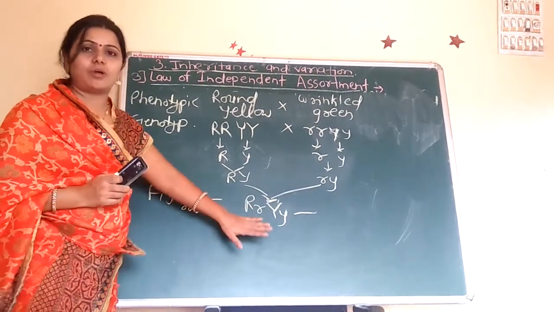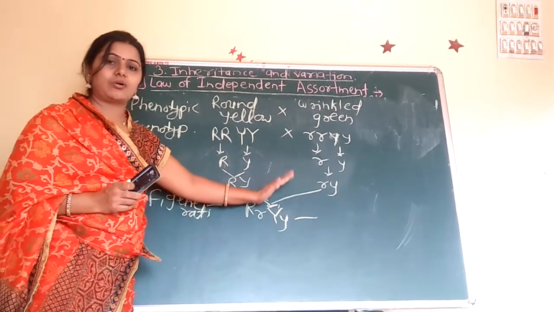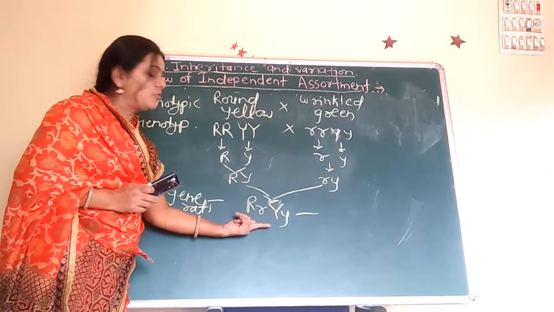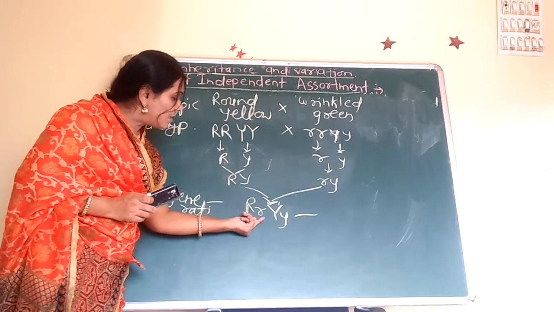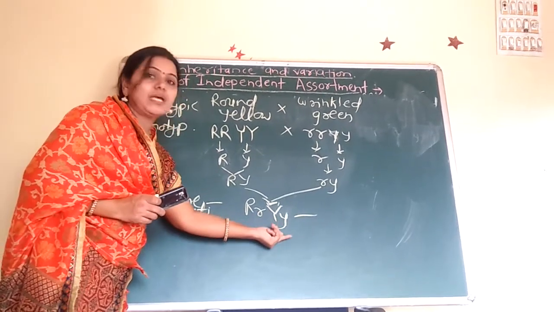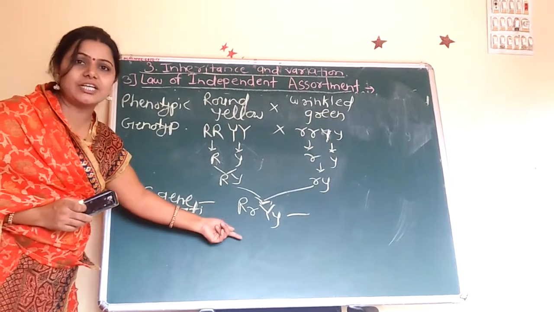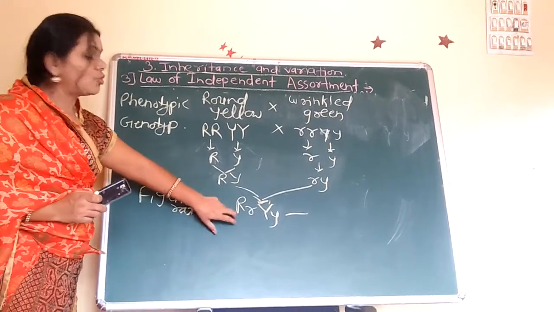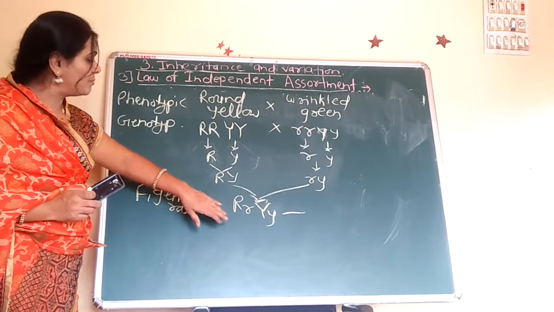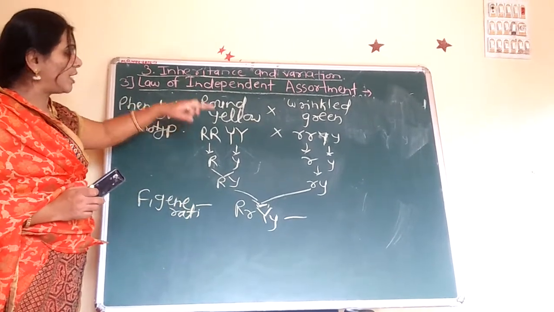We all know the law of dominance. Here the dihybrid cross also shows the law of dominance. That means capital R, small r, capital Y, small y, the dominancy, that means the progeny is round and yellow.